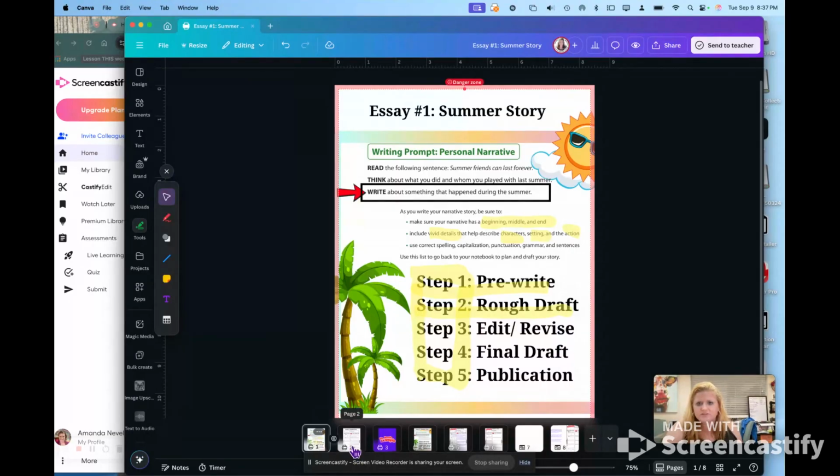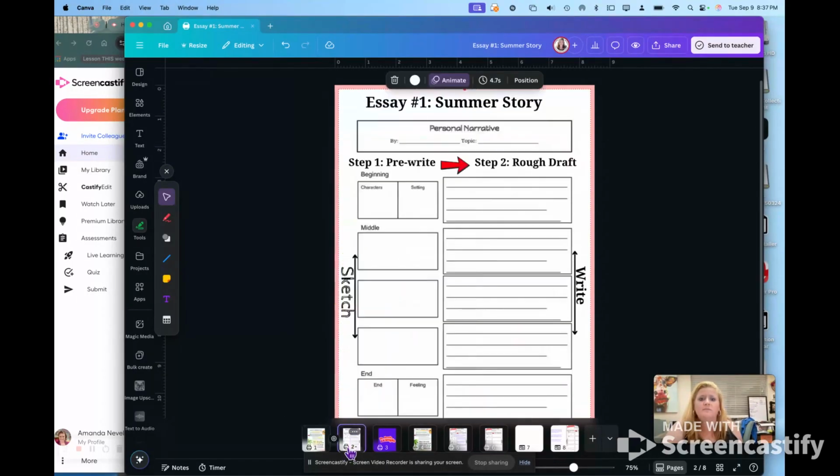All right, so let's flip to the back. I'm going to show you how to draft this first part of your personal narrative. I don't want you to copy what I wrote. I want you to come up with your own ideas, but I want to show you first, and then I want you to go ahead and write. So flip it over to the back. This is what you should see. This is our very first essay we're writing. It's our summer story.